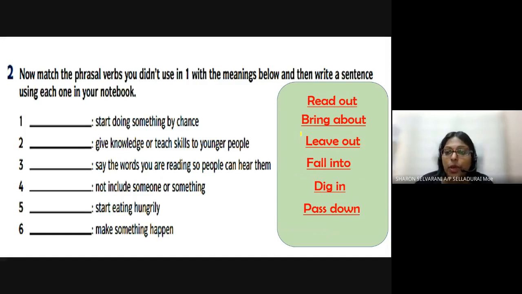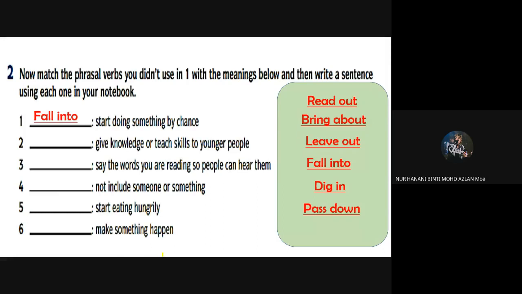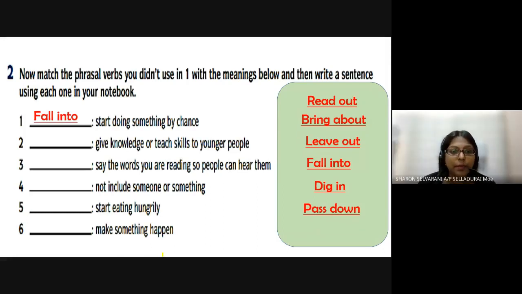So these are the phrasal verbs that we did not use in our previous exercise. Number 1, start doing something by chance. What do you think the answer is? Fall into. Very good, you fall into something. Give knowledge or teach skills to younger people: pass down. Like you pass down a recipe. After you came up with a recipe, you pass it down to your child, then your child passes it down to your grandchild. That is what you say, pass down.